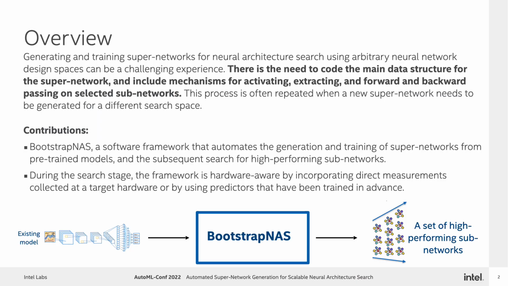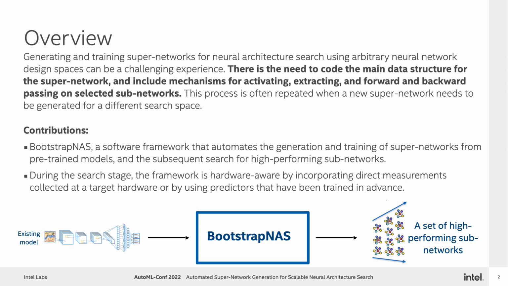Let's start with an overview of our work. A successful approach in neural architecture search is to create a supernetwork using weight-sharing approaches on a base architecture. Once the supernetwork has been trained, we can then search for high-performance subnetworks.